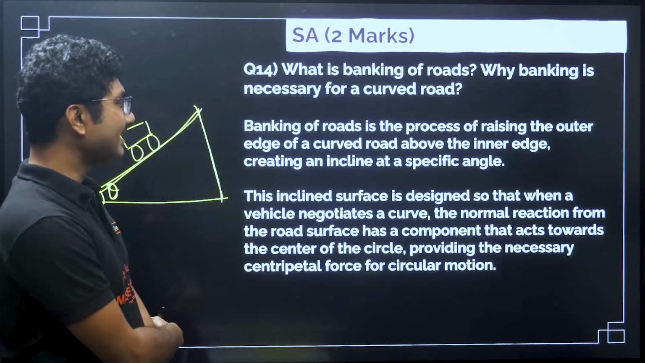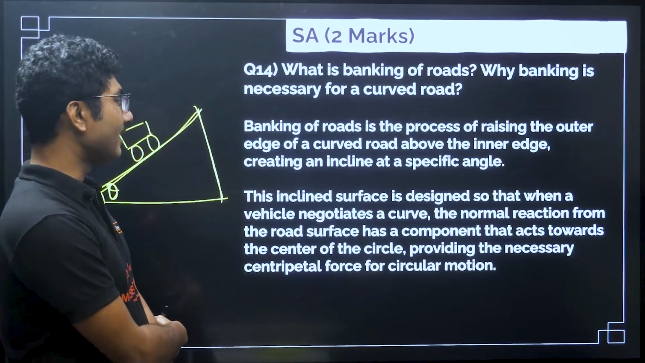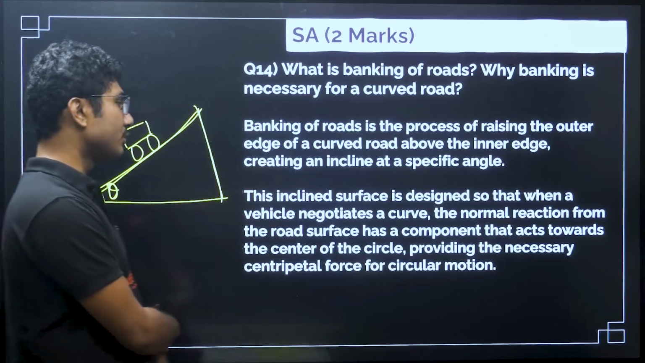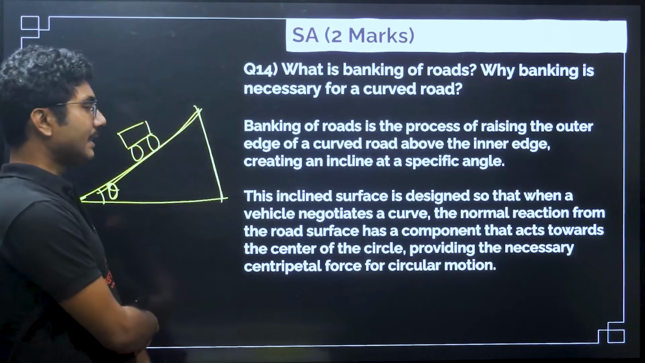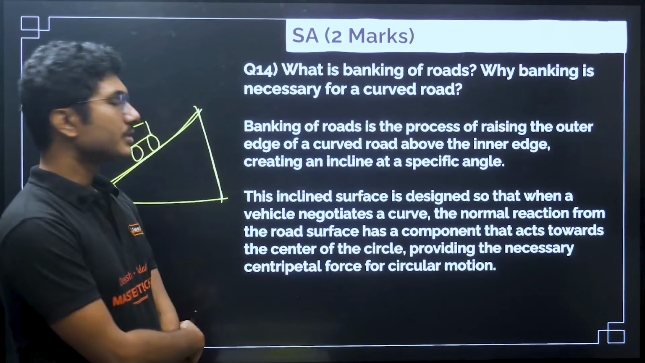This inclined surface is designed so that when a vehicle negotiates a curve, the normal reaction from the road surface has a component that acts towards the center of the circle, providing the necessary centripetal force for circular motion.